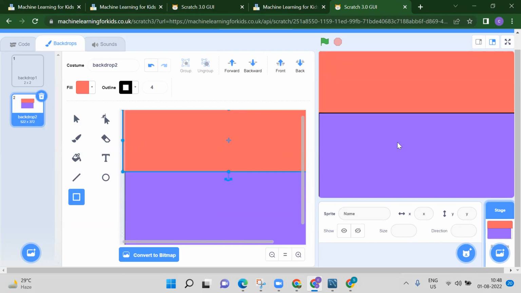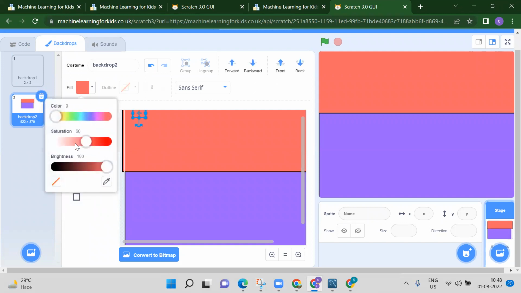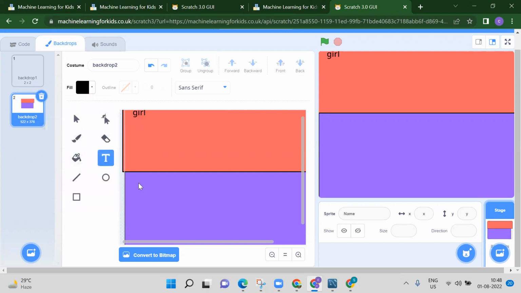Now this is perfect. We have two colors. Now I want to write this is girl. So first you need to change the color, and this one is the boy. So this is our backdrop, right?